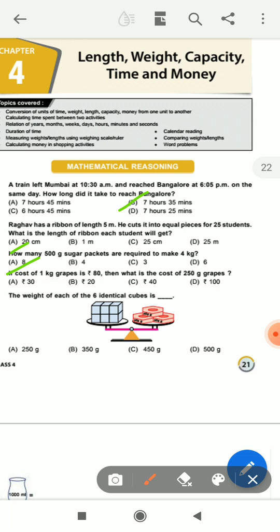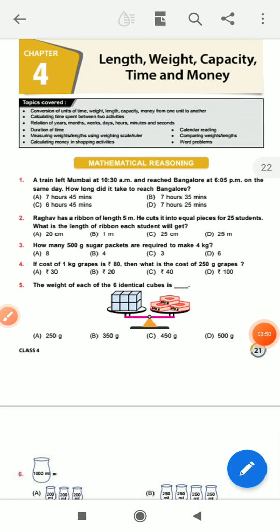The cost of 1 kg grapes is rupees 80. Then what is the cost of 250 gram grapes? So student, 1 kg of grapes is rupees 80. First you convert: 1 kg is equal to 1000 gram.